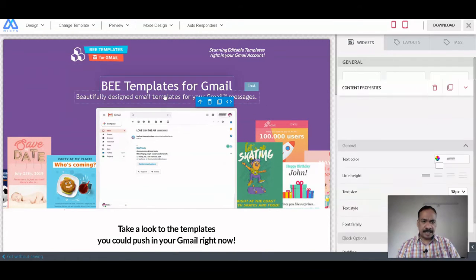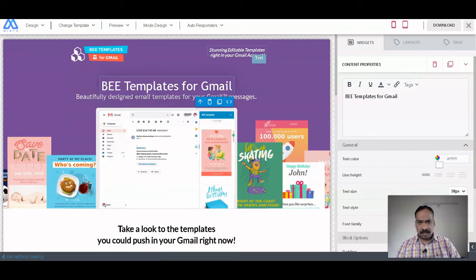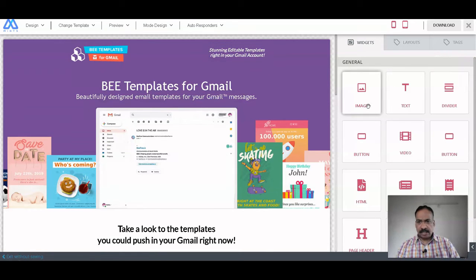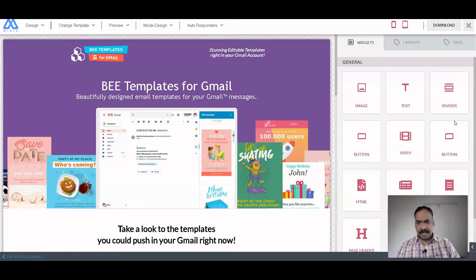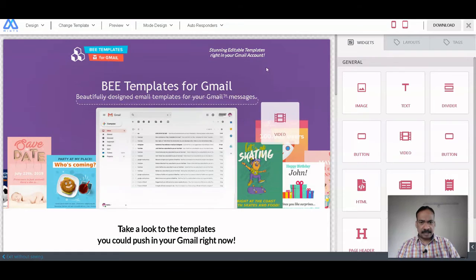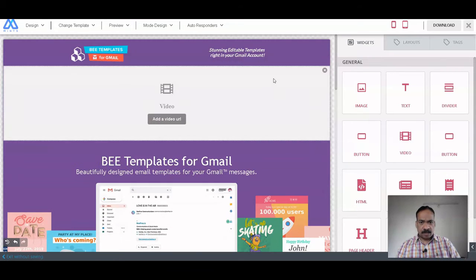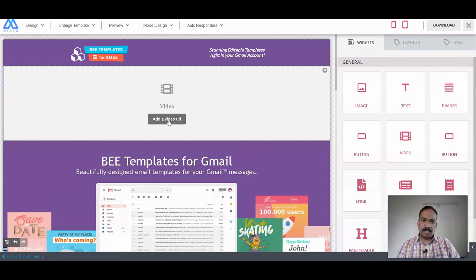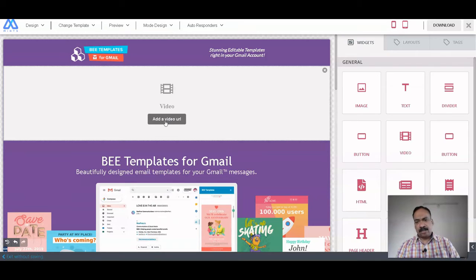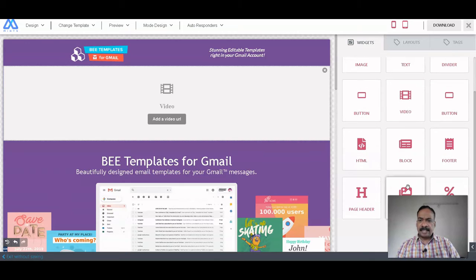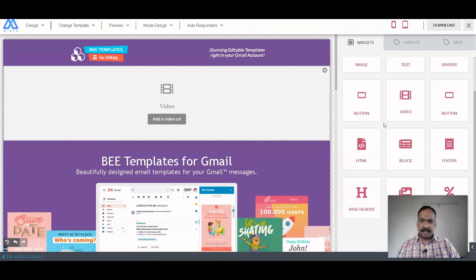See, you can change the text also. Everything you can change. You can put in any image, text, divider, button, or video. If you want to put in a video, simply drag the video element here. You just add the video URL here, and you can show any of your promotion videos. You can add a button, and even an image also.